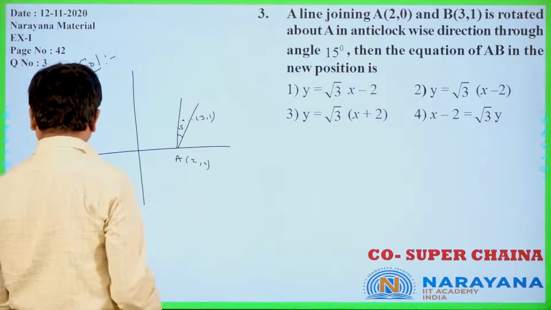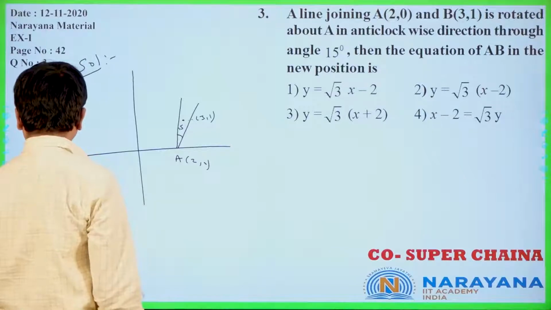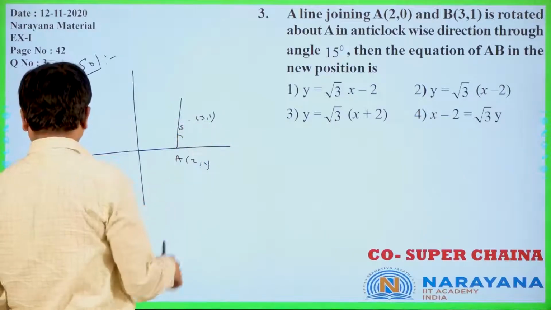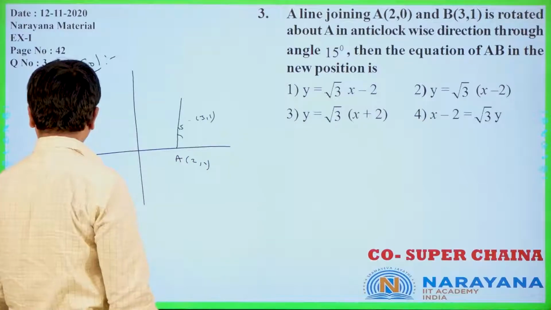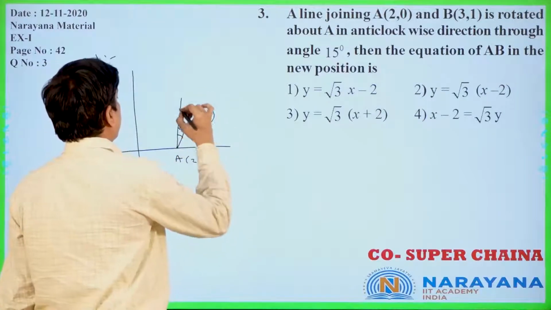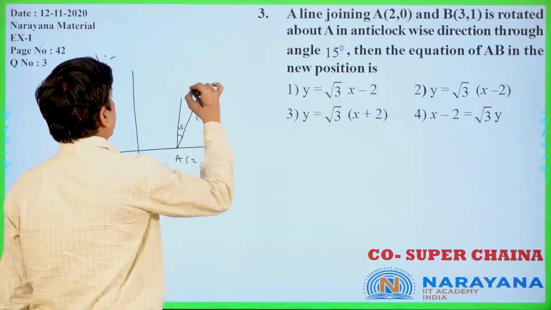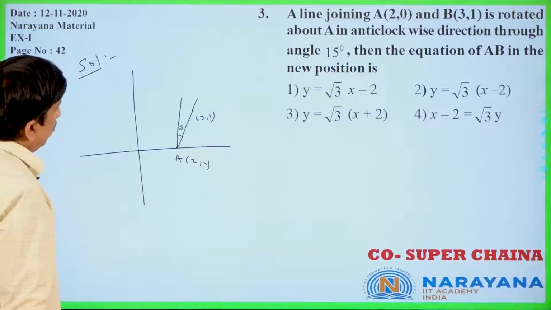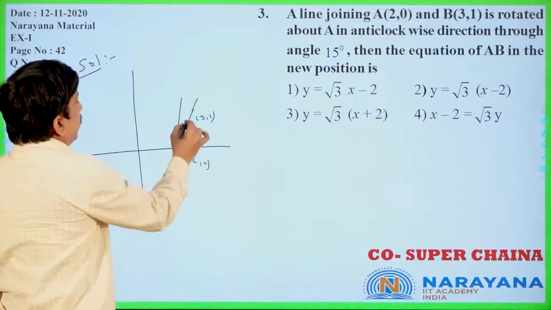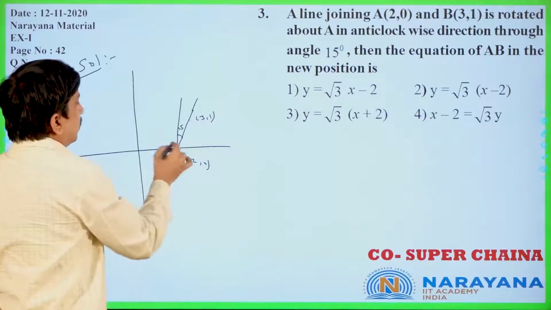Now you have to get that one. Now A of 2 comma 0, this is B of 3 comma 1.